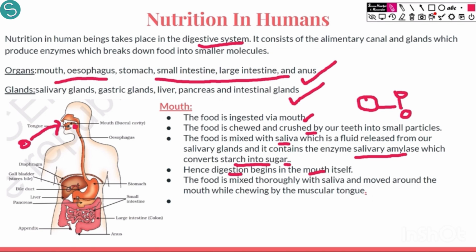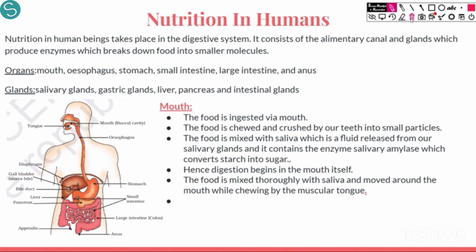So whenever there is a question about which is the first part where digestion starts, it starts in the mouth by salivary amylase, as it converts starch into sugar. The food is mixed already with saliva, and now the food is moved from the mouth to the esophagus. We have a flap-like structure over here which prevents the entry of this food into the windpipe. So now the food enters the food pipe after being chewed and mixed thoroughly by the tongue.